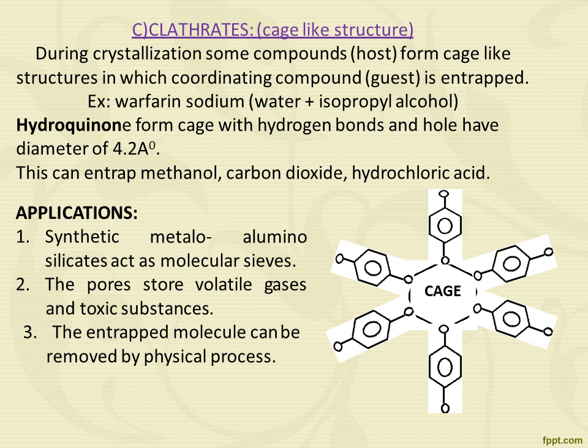The third one is clathrates or cage-like structures. During crystallization, some host compounds form a cage-like structure in which the guest compound is entrapped. Example: warfarin sodium, water plus isopropyl alcohol. Hydroquinone forms cages with hydrogen bonds, and the holes have a diameter of 4.2 angstrom. This can entrap methanol, carbon dioxide and hydrochloric acid, as shown in this diagram.